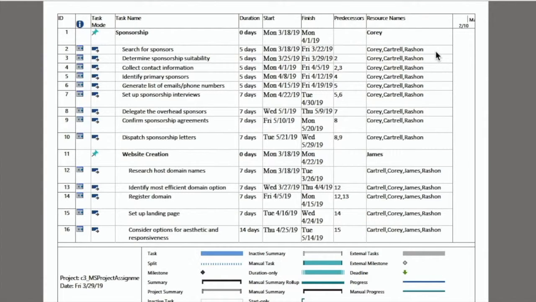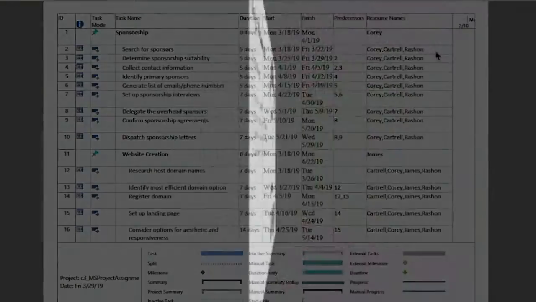Moving on to the topic of the project schedule, we have organized and laid out the schedule using Microsoft Project 2013 edition. The project schedule on the screen displays the tasks, durations, start dates, end dates, predecessors, and resource names. The individual stages of the project are designated as sponsorship, website creation, cryptocurrency payment system, referrals, and donations. Each stage consists of the steps that are required for completion of that stage.